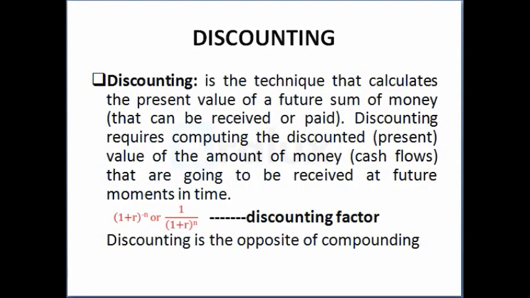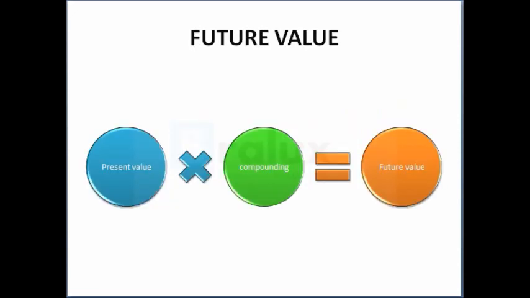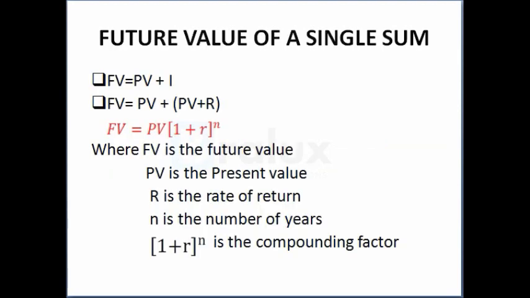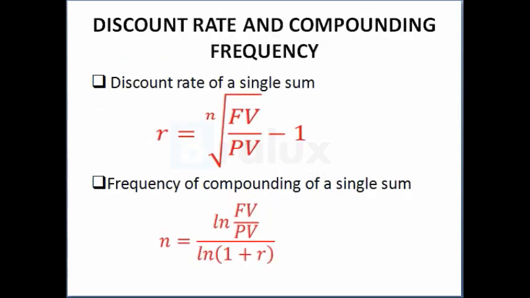But before you can calculate the discount rate, you'll be given the future value, the present value, and the frequency of the compounding. Likewise, to get the frequency of compounding, this is the formula: n equals ln(future value over present value) all over ln(1 + r). So this is our formula for the present value of a single sum, as you can see on the slide.